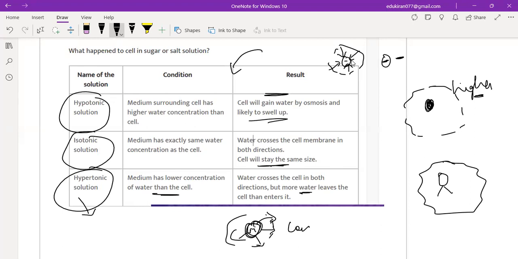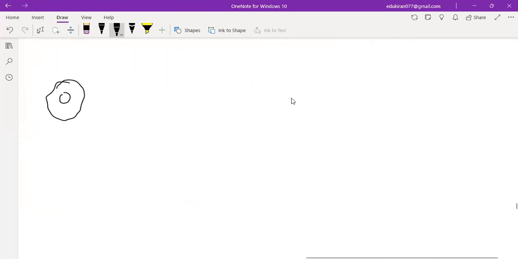In hypertonic, if the medium has less water, it will come out. So the only thing you have to remember, let's just take your example. This is a human being. If this girl has more water, what will they do? They will spill.